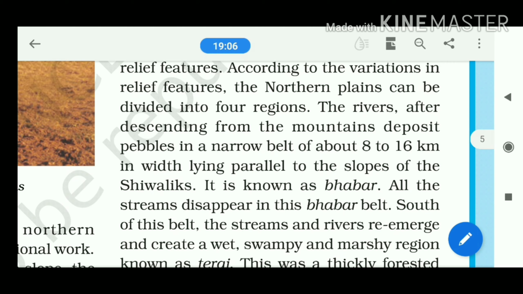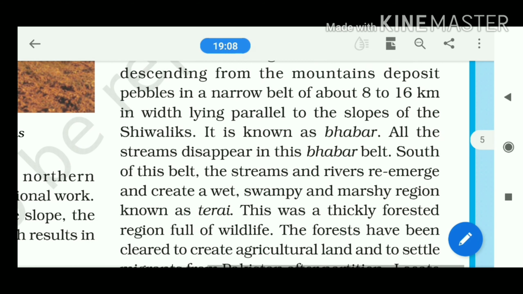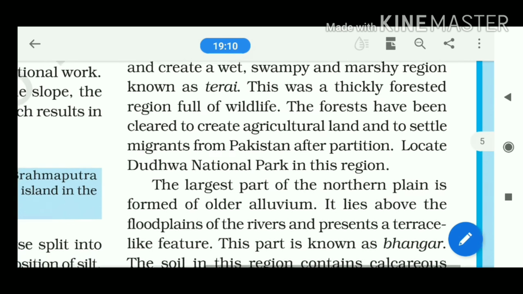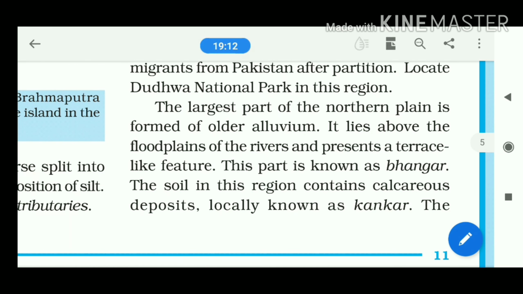So Bhangar and Khadar, these two are the divisions of the northern plain based on the age of the soil as well as the fertility of the soil.